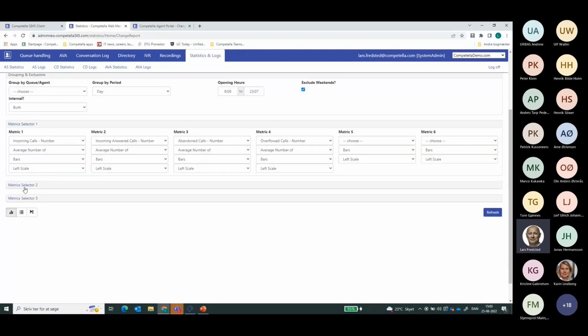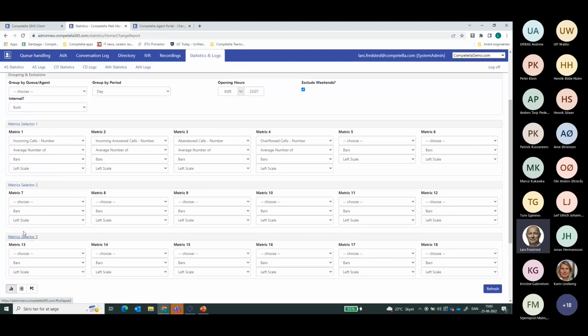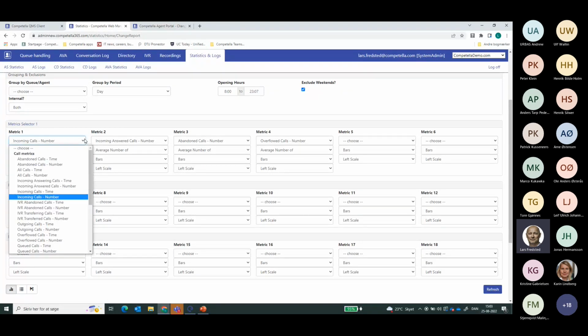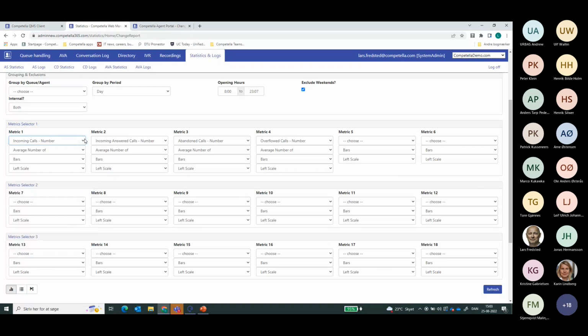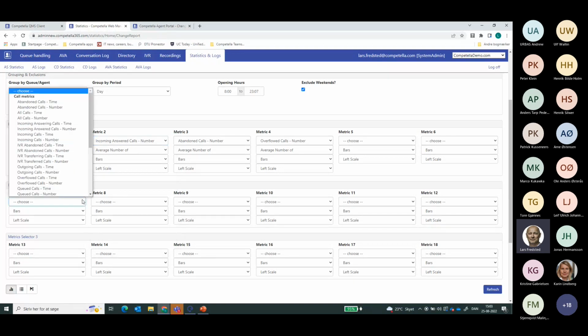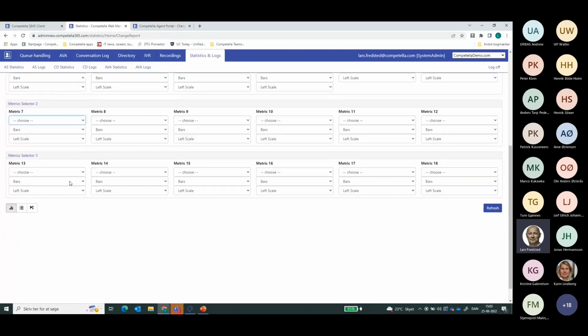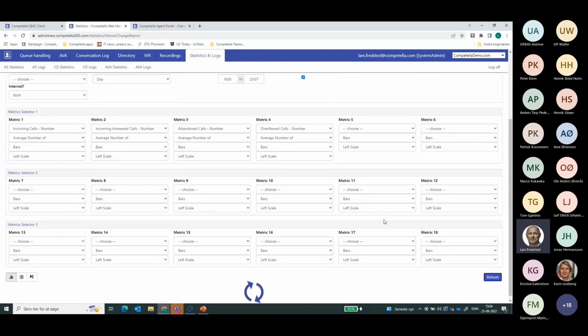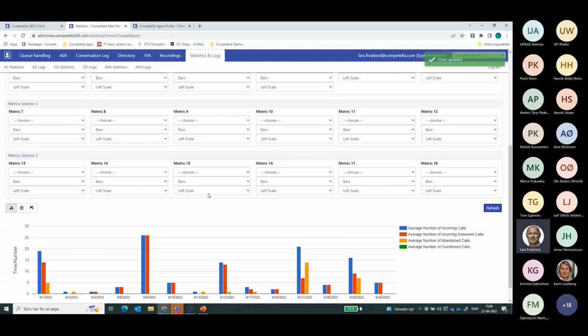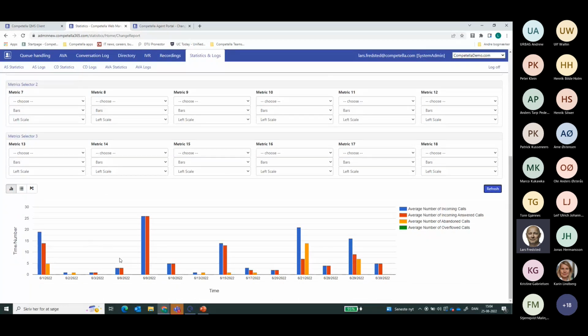Then that takes me to the metric selectors, which are very advanced, where you have the ability to choose between all the different call metrics that are available. And I can group them further. I can add a lot of different information. And when I do a refresh, it crunches the data and gets it from the tenant database of the customer.